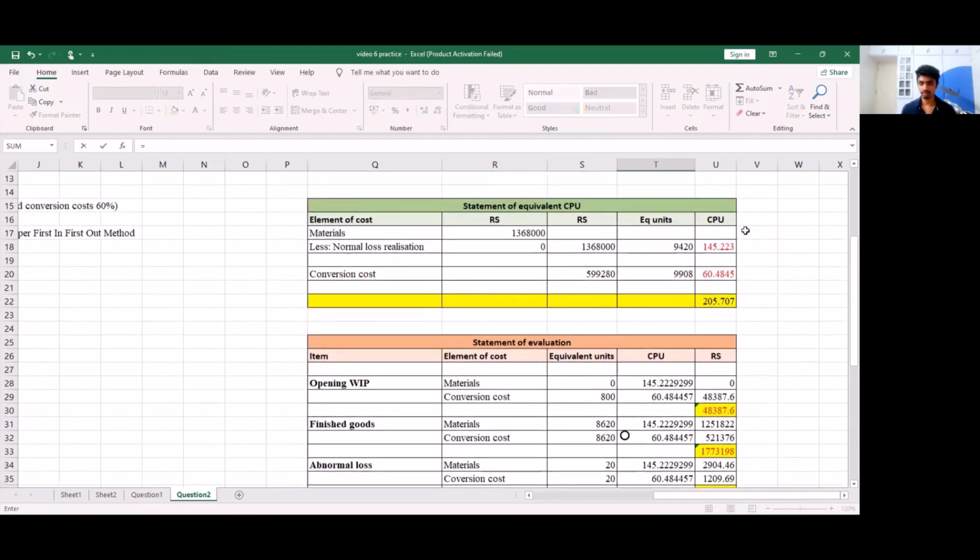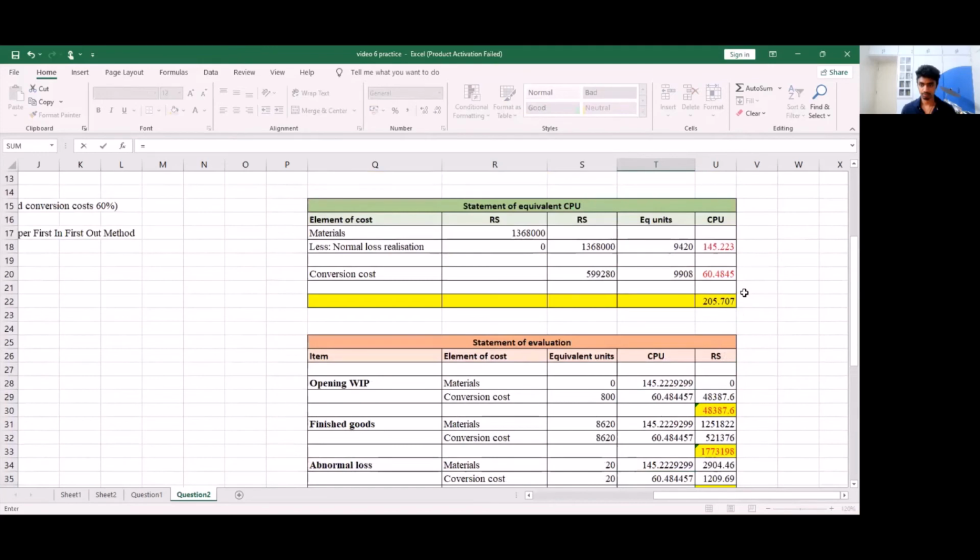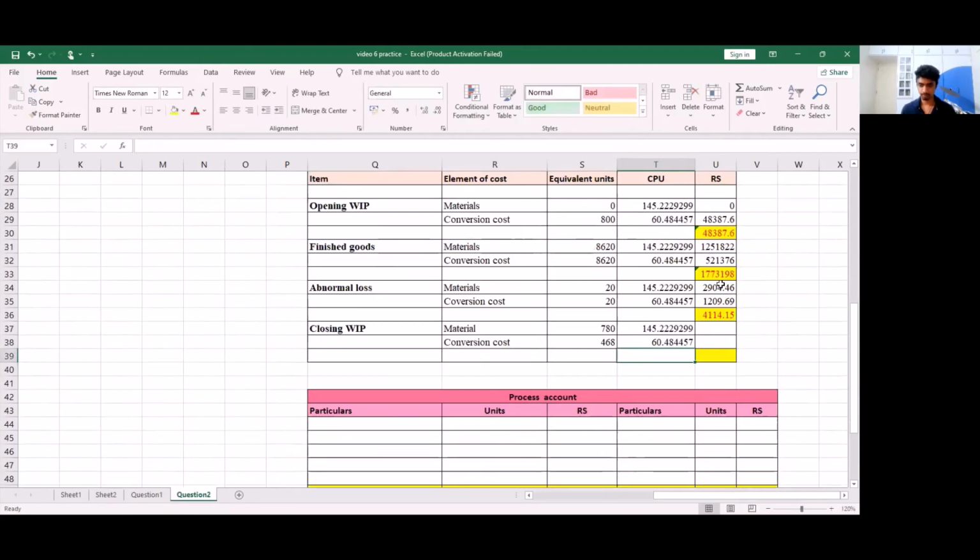Cost per unit will be the same. We will multiply units with the cost per unit. Now I'm going to add these two to find what my closing work in progress is going to be.